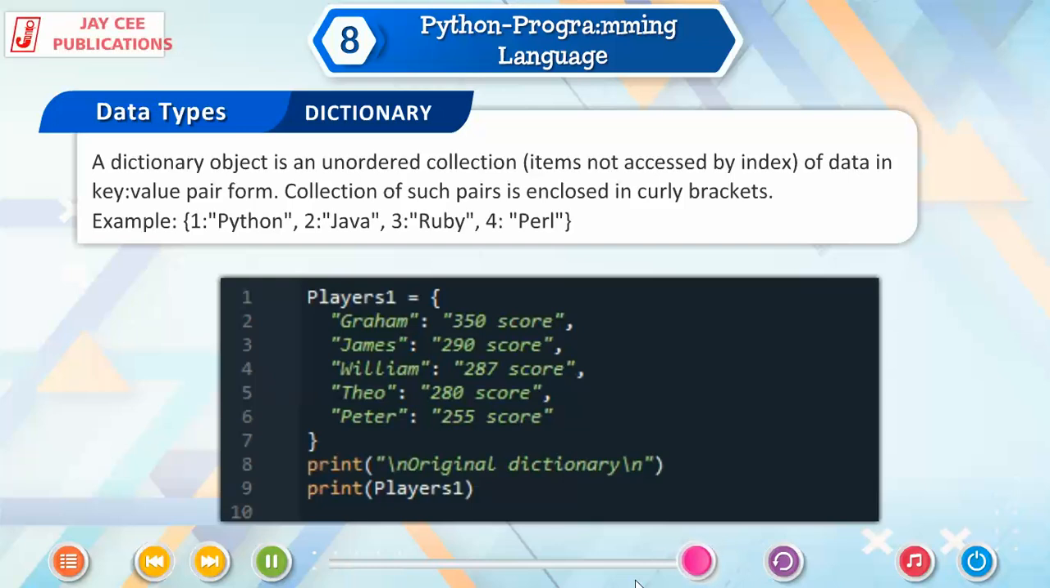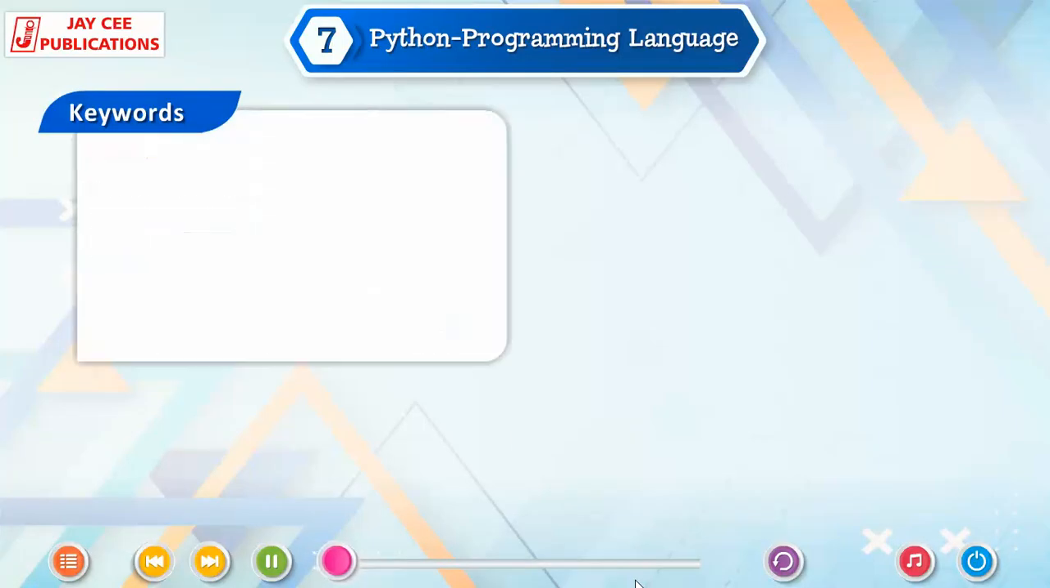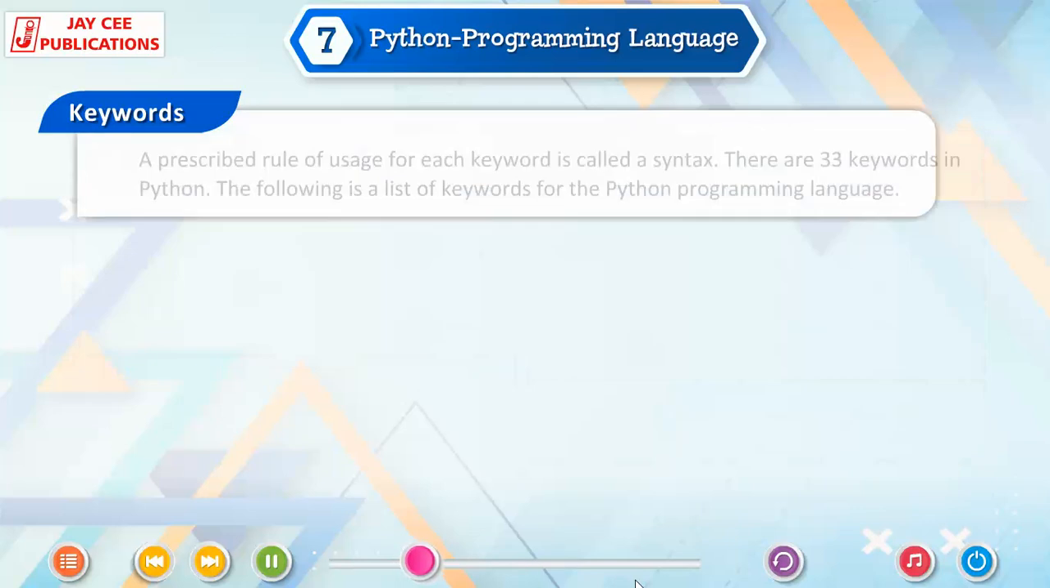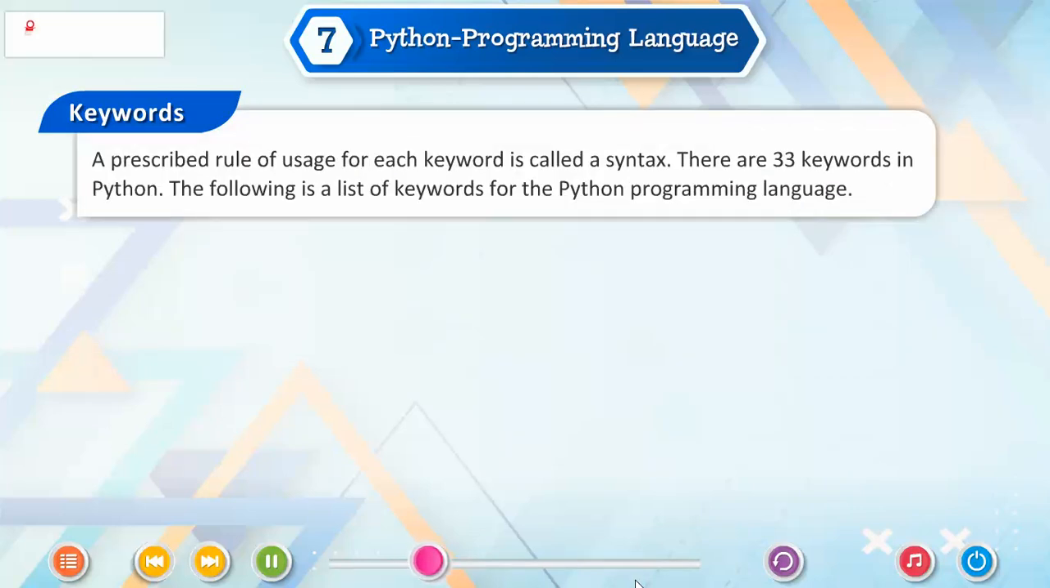Keywords. Keywords are the key terms used to describe a particular data type. Python keywords are the words that are reserved. Each keyword has a special meaning and a specific operation. These keywords cannot be used as a variable. They define the syntax and structure of Python. You cannot use a word from this list as a name for your variable or function. A pre-described rule of usage for each keyword is called a syntax. There are 33 keywords in Python.